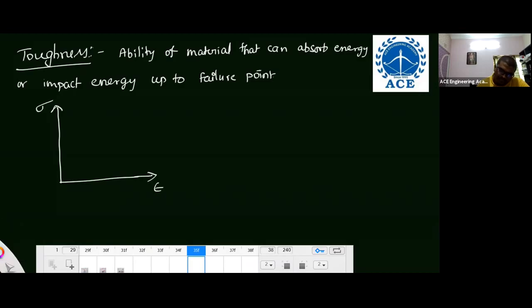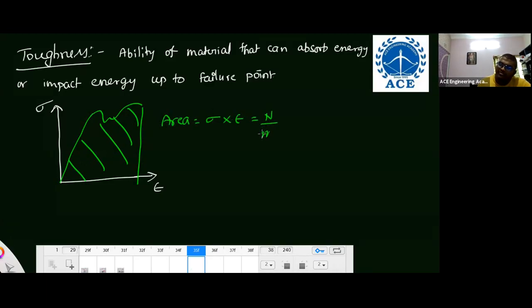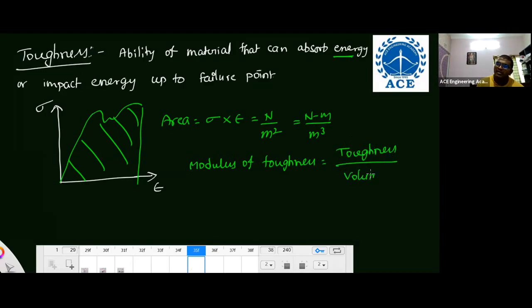Area of stress strain curve represents toughness, for example, this is the area under the stress strain curve. By calculating this area, that is stress into strain, you get Newton per meter square. But since we are saying energy, we can write this as Newton meter per meter cube. So energy per unit volume, that means toughness per unit volume, is nothing but modulus of toughness. So remember, modulus of toughness and toughness are the same. The only difference is modulus of toughness means toughness per unit volume. It's an intrinsic property. This is toughness.